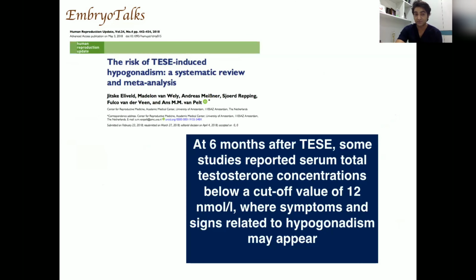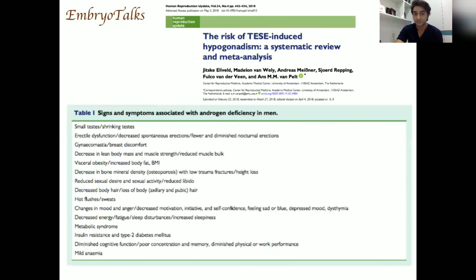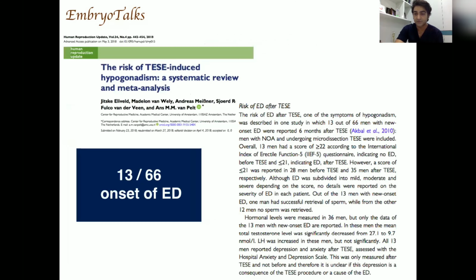This systematic review and meta-analysis talks about that. It shows that the testosterone level goes below 12 nanomole per liter, and the patient may have symptoms of hypogonadism for 6 months after TESE. That leads to small testis, erectile dysfunction, gynecomastia, hot flushes, metabolic syndrome, mild anemia, and whatnot. And worst is this: out of 66 patients with non-obstructive azoospermia who underwent TESE, 13 had symptoms of erectile dysfunction.